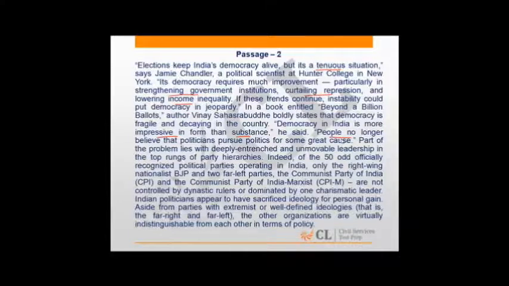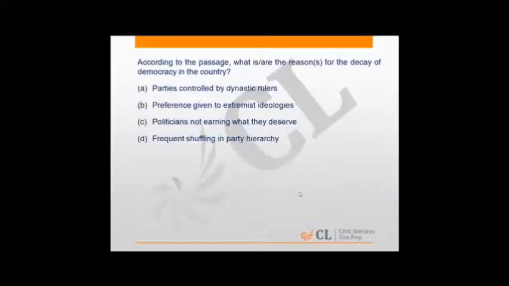People no longer believe that they pursue honest politics, and it also talks about deeply entrenched and unmovable leaderships in a lot of party hierarchies, and how apart from a couple of parties, most of it is dynastic rule that is actually happening in political parties dominated by just one charismatic leader. And it also talks about how Indian politicians have sacrificed ideology for personal gains. So these are the critical points that this passage raises. So now let's look at the questions.